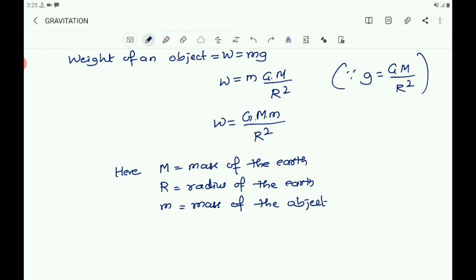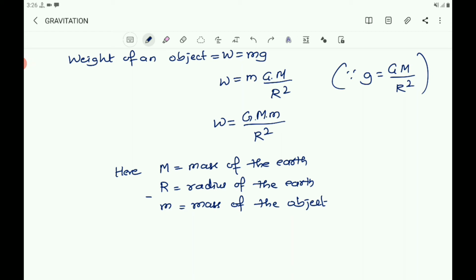So here you can see that the weight of the object will change on a planet other than the earth, because it depends upon the mass. As the mass of the object changes, the weight of the object also changes. On the same surface, we know that the value of G is constant at a given place.